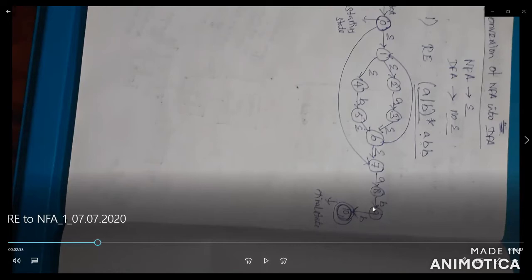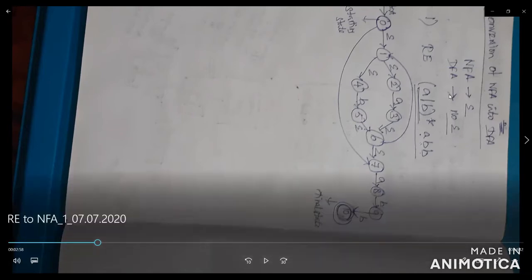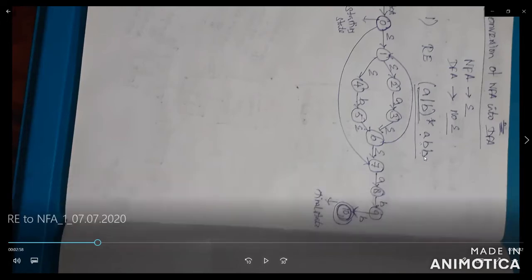NFA means you add the epsilon closure into the symbols. Here I am using epsilon for empty, so empty is the epsilon closure added to the given set of symbols. So this is the diagram for A bar B the whole star A B B. Follow the same procedure to solve the problem in the same format for any input expression. It is easy.